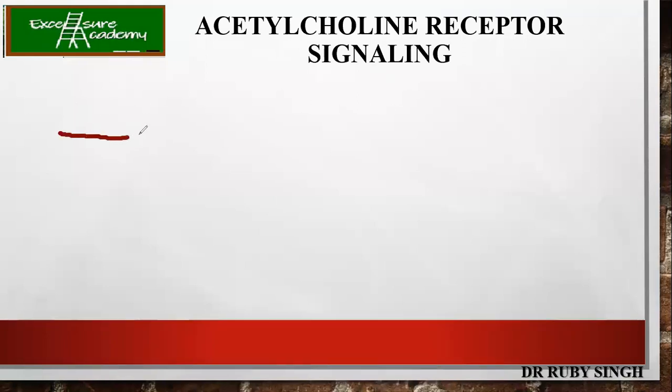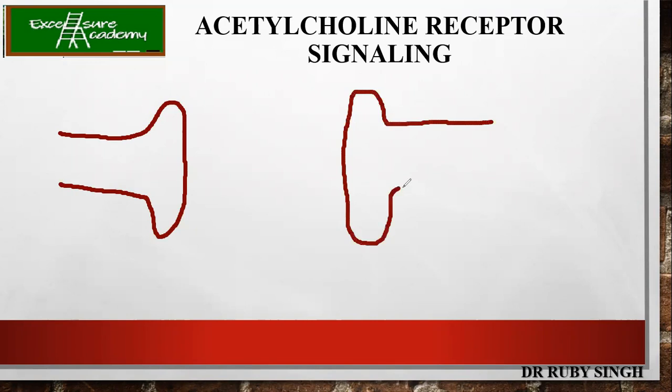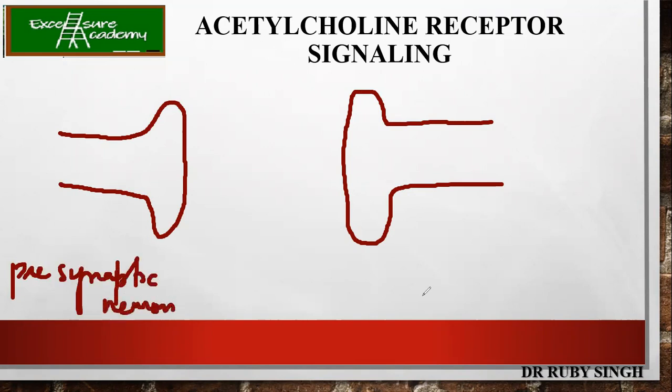Just imagine, this is your presynaptic neuron and this is your postsynaptic neuron. Now, whenever there is an impulse transmission, there is an increase in the calcium level.